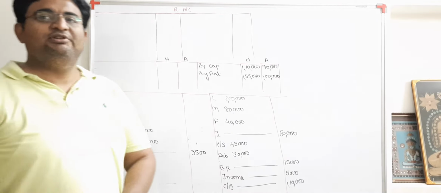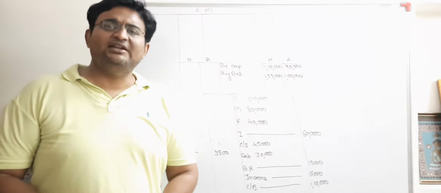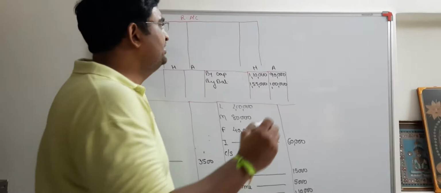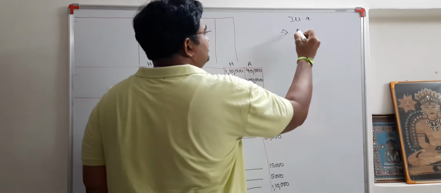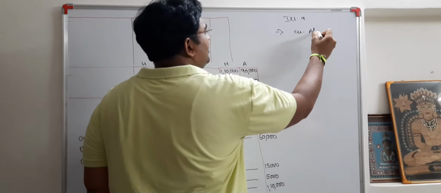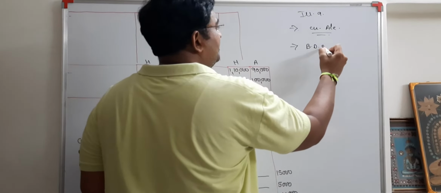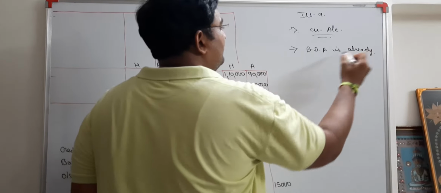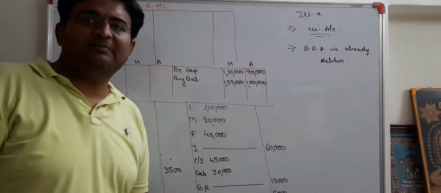Okay, students, we are moving on to illustration number 9, and this is one of the very important illustrations to be kept in mind. There are two new things. First, when current accounts of partners are given, and second, when bad debt reserve is already deducted from where? From debtors. Two new things to be kept in mind.